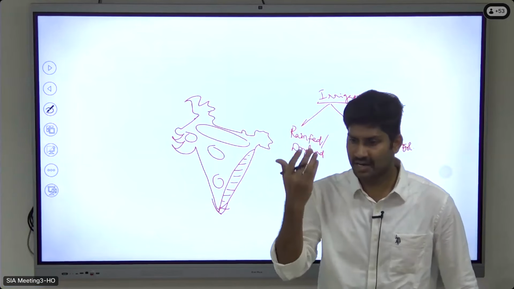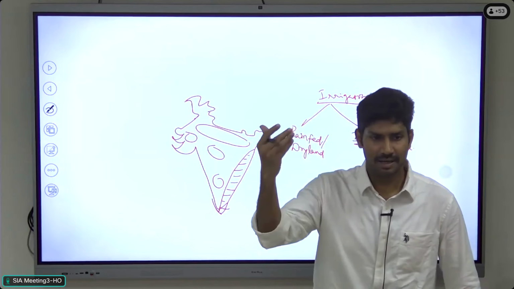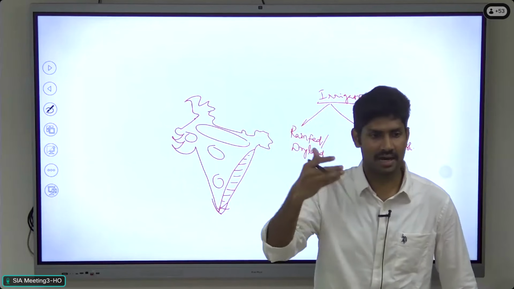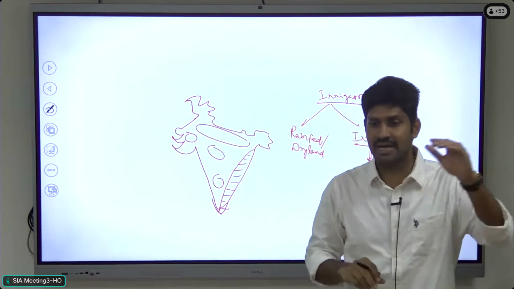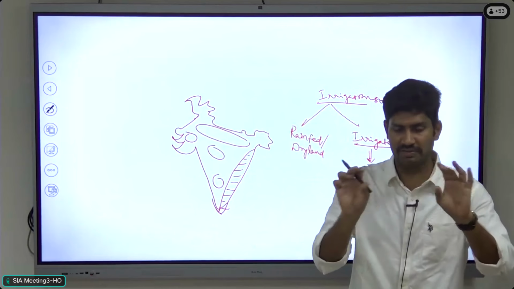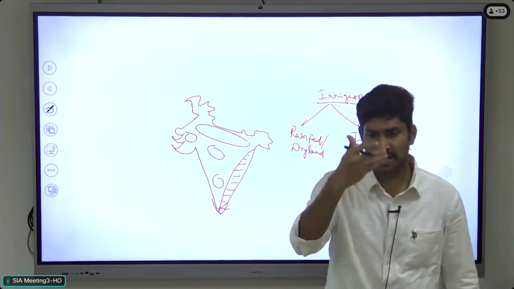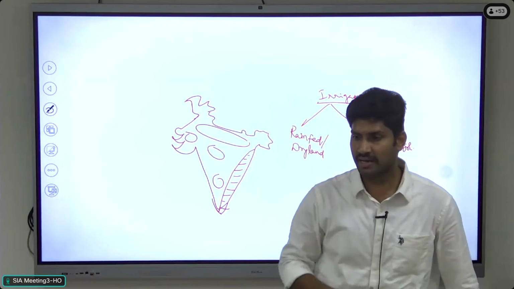In North India, canal irrigation is very famous because the rivers are perennial rivers, Ganga, Yamuna. So you can find a lot of canals. The Ganga canal is very famous in Uttar Pradesh, Ganga canal, Yamuna canal, upper Yamuna canal, right?